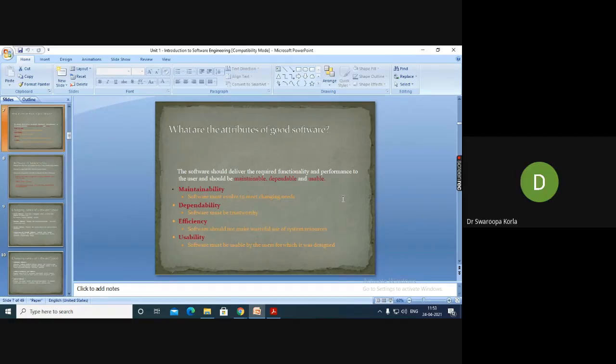There are four attributes, ma'am: maintainability, dependability, efficiency, usability. Yes, very good. These four are the attributes she is saying.